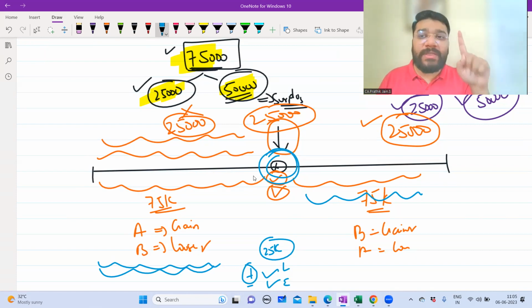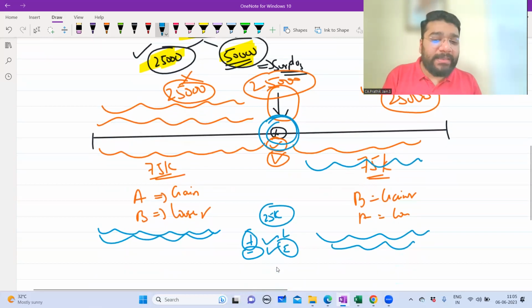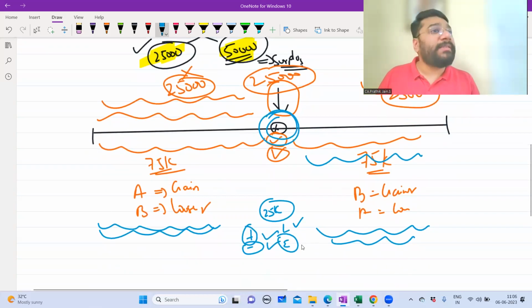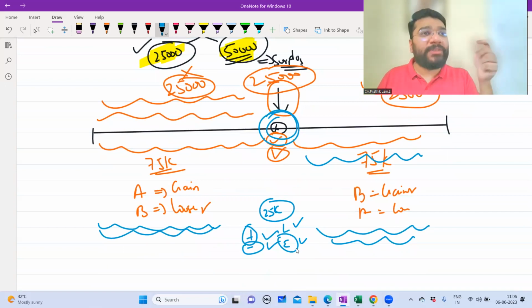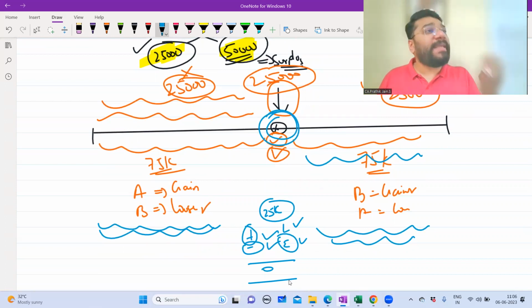The first 25,000 is delayed by 1 month. The third 25,000, he is supposed to pay later, but he is making the payment 1 month earlier. So plus and minus. On this, he earns interest, on this, he loses interest, 250, 250. So plus 250 minus 250, the net impact is 0.